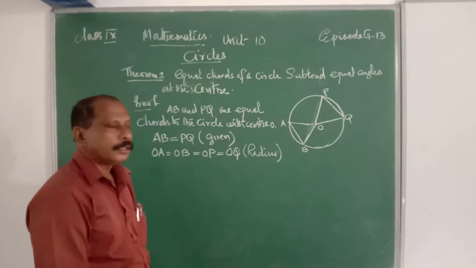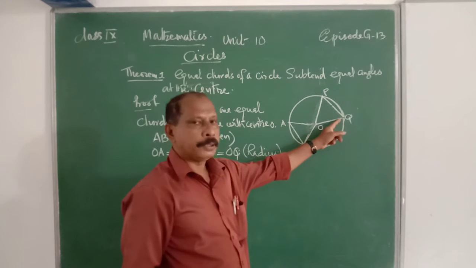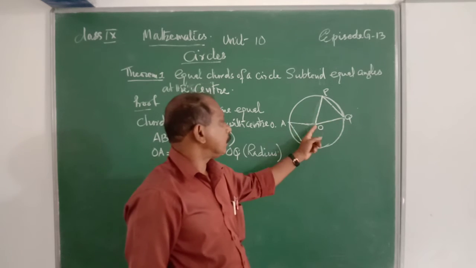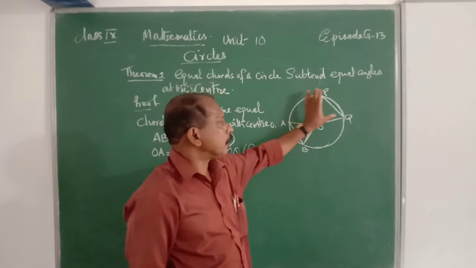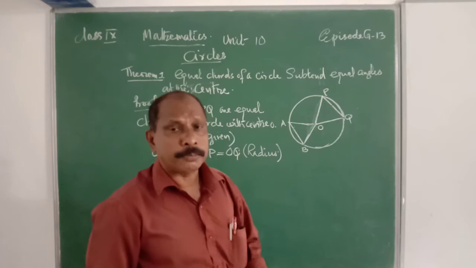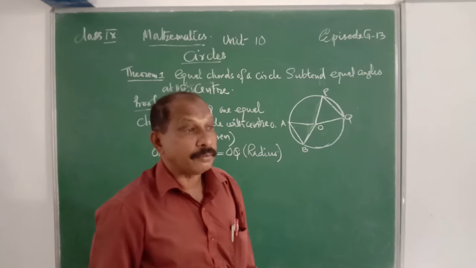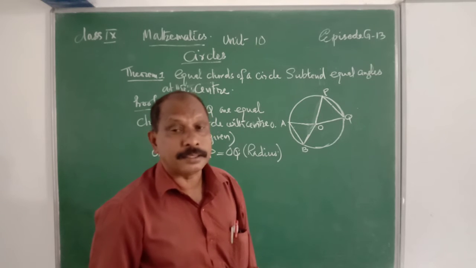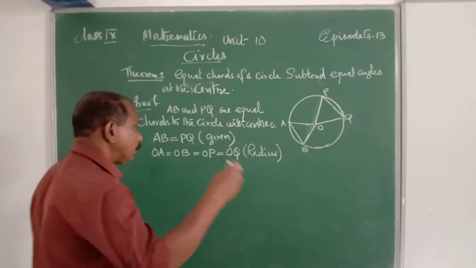Therefore, we know that OB is equal to OP, OA is equal to OQ, and AB is equal to PQ. That means there are two triangles whose three sides are equal. Therefore, using the SSS criteria of congruency, these two triangles are congruent.